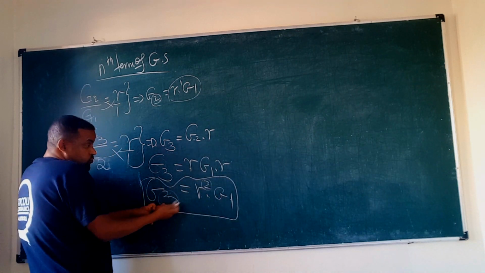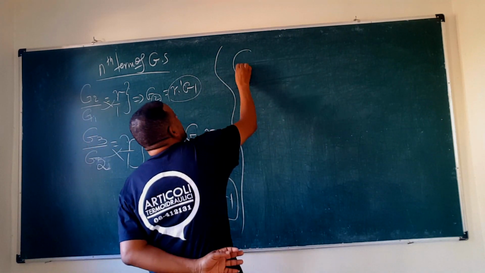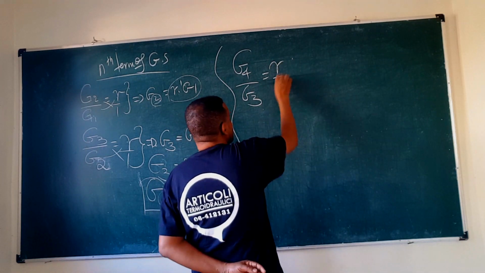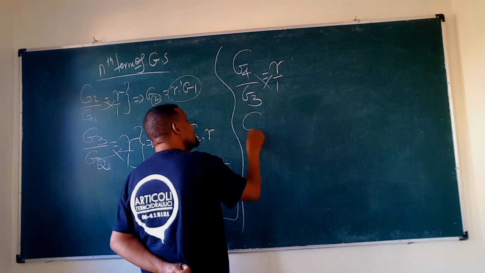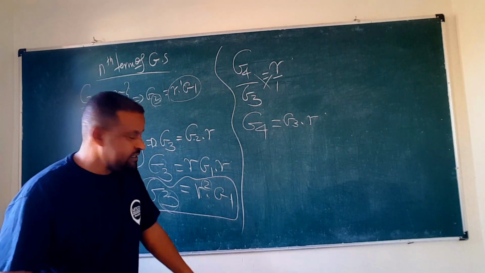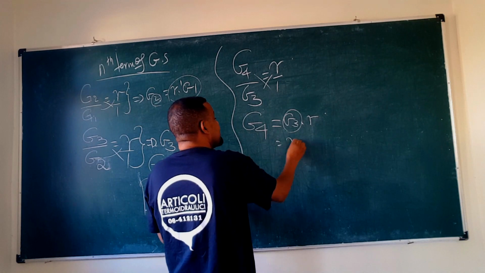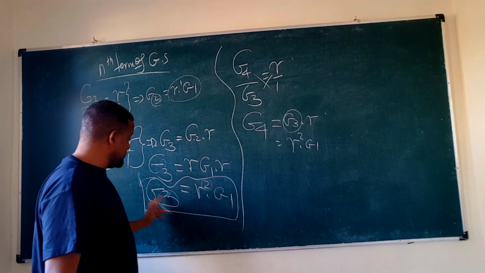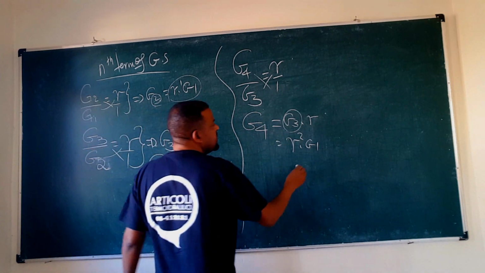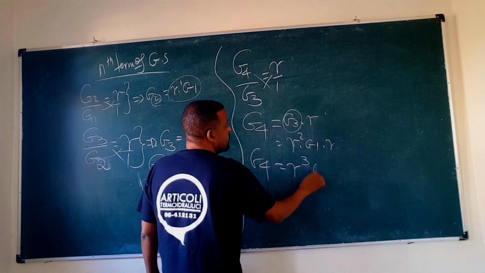It decreases by one. Here when it is 3 the power is 2, and when it is 2 the power is 1. Let's repeat once more and then conclude. What is G4 over G3? Which is the common ratio r. So, over 1, crisscross. So G4 will be G3 times r. What is G3? G3 is r squared times G1, because we calculated that G3 is equal to r squared times G1. So times r. So G4 means what? R squared times r is r cubed times G1.